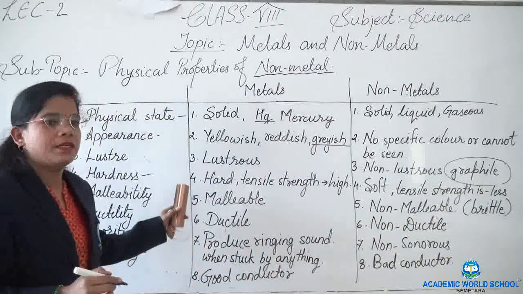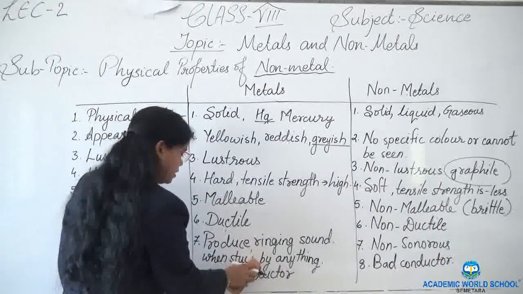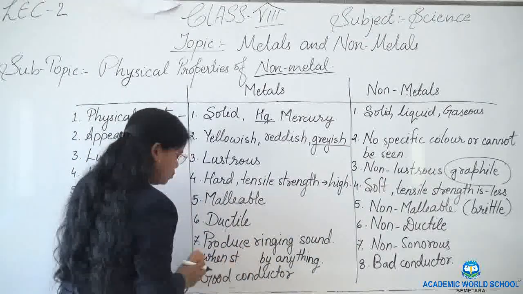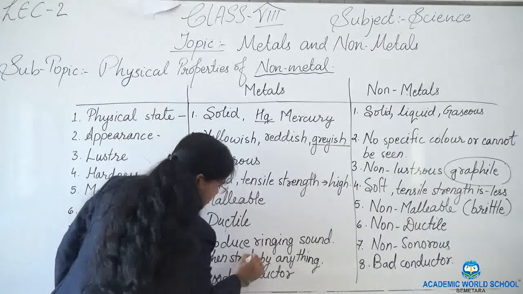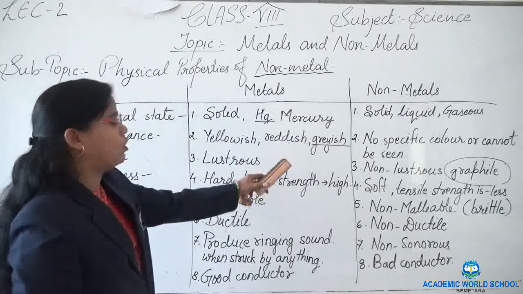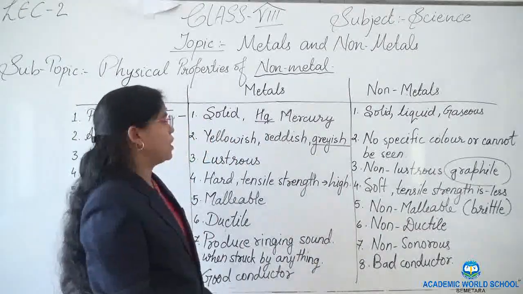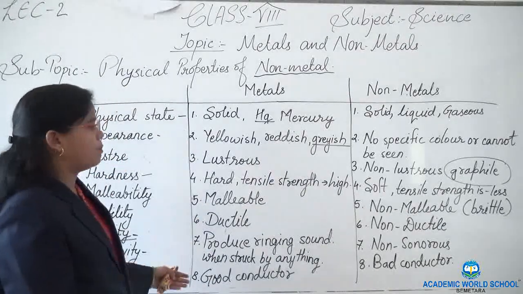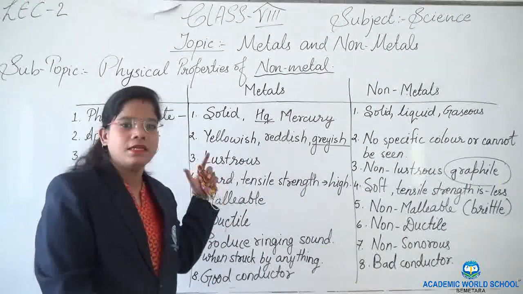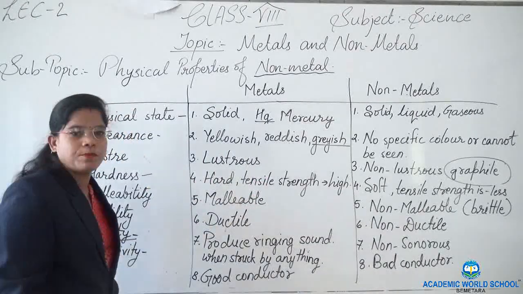Metals conduct electricity. It means they allow the heat and electricity to pass through them, and non-metals do not allow heat and electricity to pass through them. So this is all about the physical properties of metals, non-metals and their differences on the basis of the physical properties.